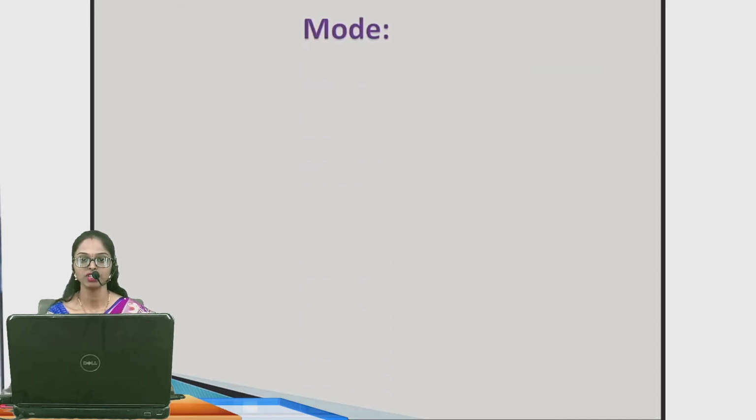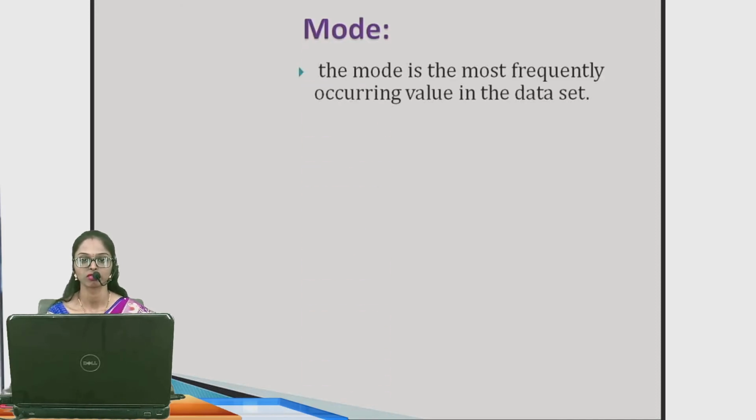Next one, we see the mode. Mode means the most frequently occurring value in the data set. Means which value occurs in the data set most frequently, it is called the mode. Mode may exist or may not exist, or several modes may exist.